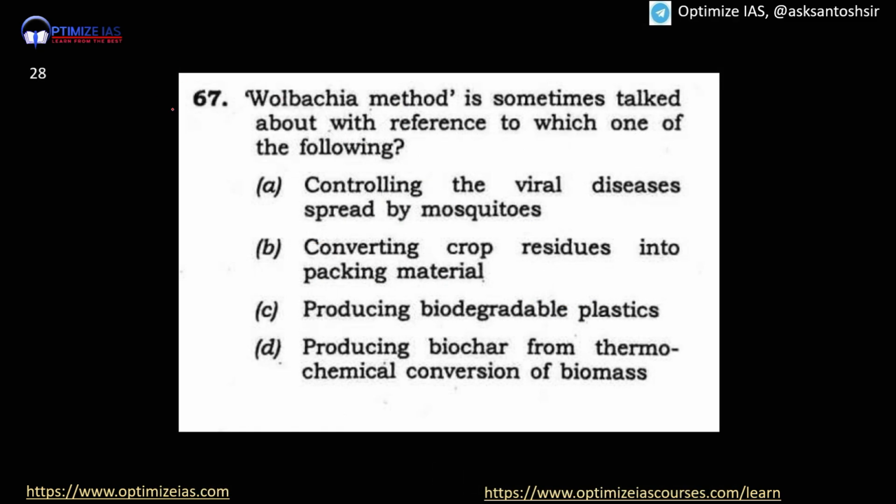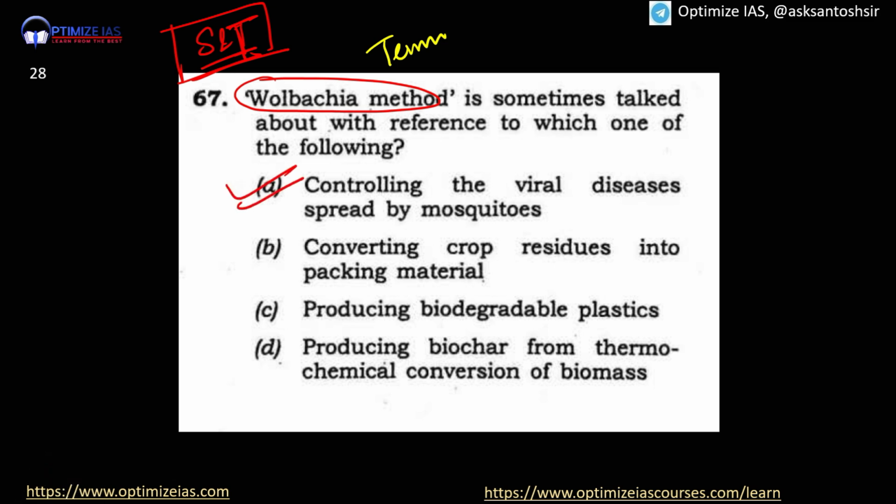Next, this is a new technique which I am going to share with you in science and tech questions. In UPSC, wherever they ask a term based question in science and tech, listen very carefully, generally the answer will be option A. This may appear to be a very random trick, but let me show you the magic.